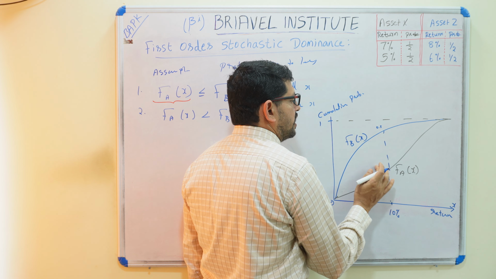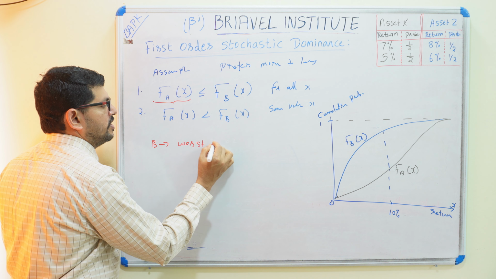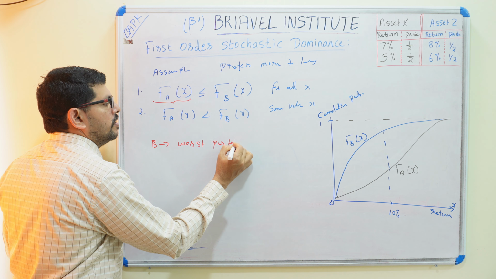Return below 10%, there is a more chance for F of BX. F of AX will be a lesser chance, only because its cumulative probability is a lesser value. Comparing F of A and F of B, the lesser cumulative probability means going to downside is less. So B, we can say, is a worse performance. Investment B is a worse performance because cumulative probability is higher, or downside risk is higher. It is falling down.